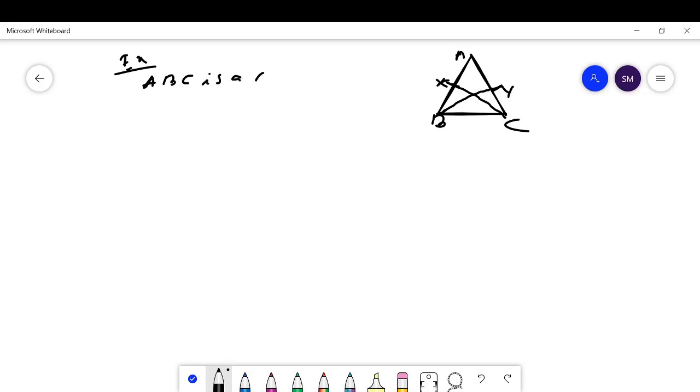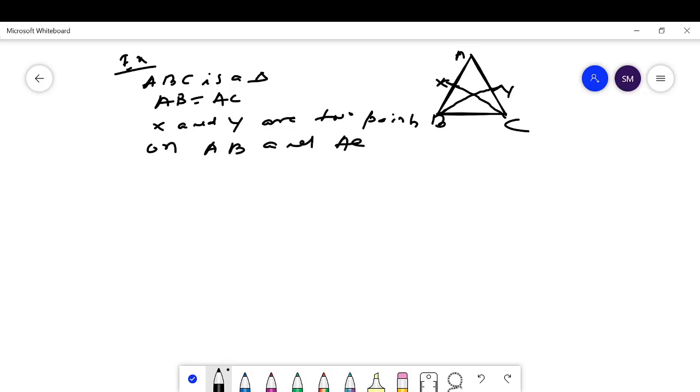ABC is a triangle such that AB is equal to AC, and X and Y are two points on AB and AC, such that the condition is given AX is equal to AY.